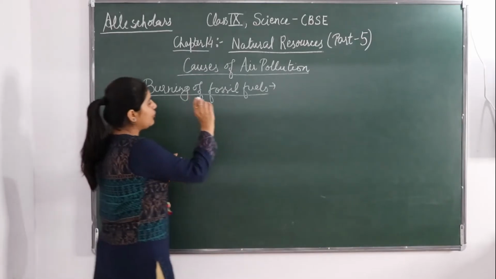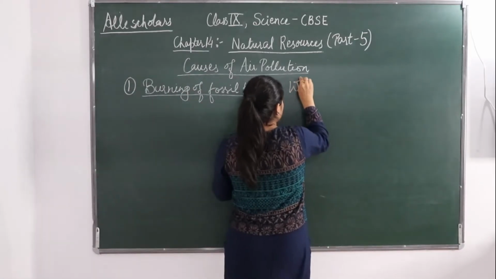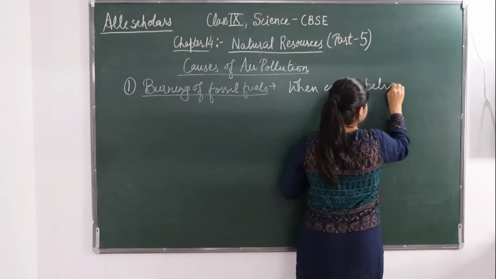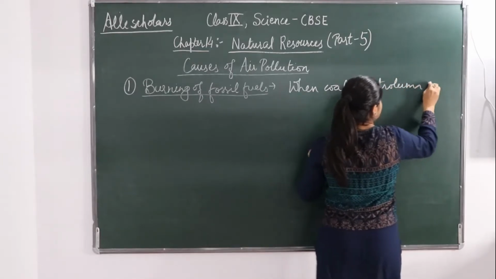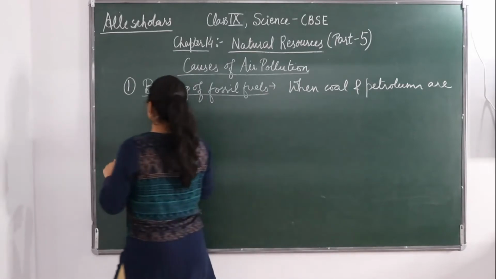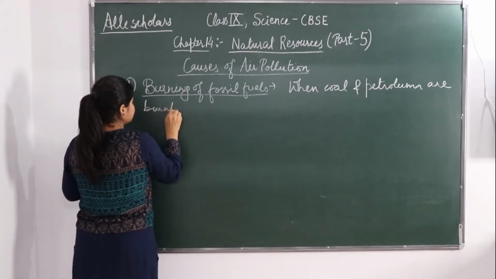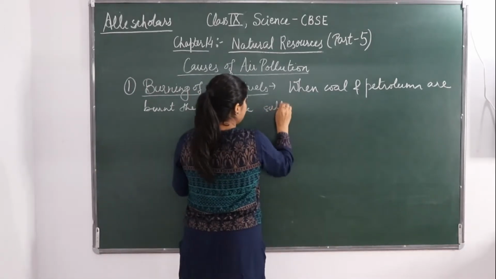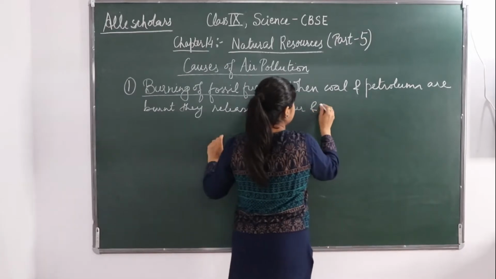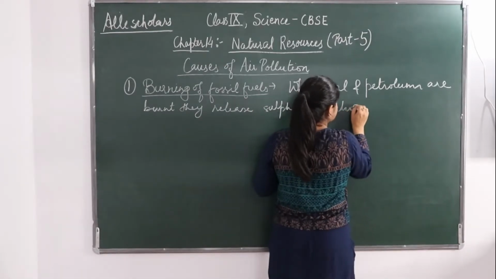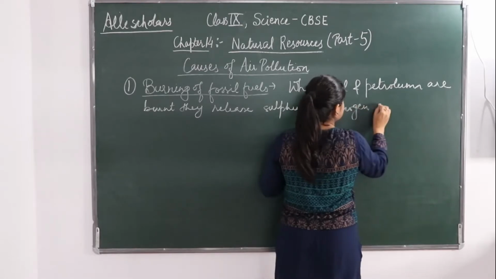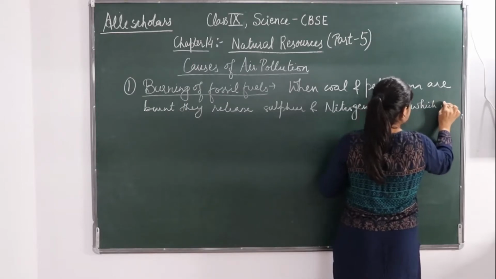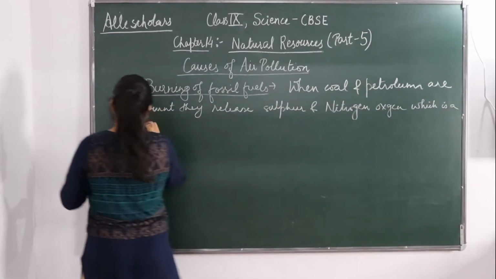Okay, so burning of fossil fuels, when coal and petroleum are burned, they release sulfur and nitrogen oxide, which is a harmful agent.